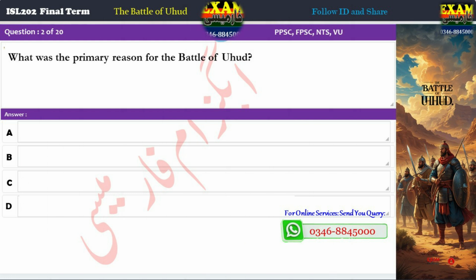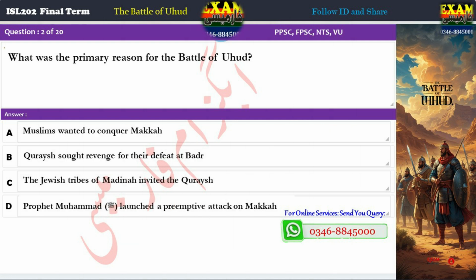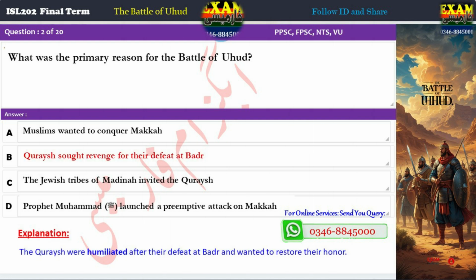Question 2. What was the primary reason for the Battle of Uhud? A. Muslims wanted to conquer Mecca. B. Quraysh sought revenge for their defeat at Badr. C. The Jewish tribes of Medina invited the Quraysh. D. Prophet Muhammad launched a preemptive attack on Mecca. Correct answer: B. Quraysh sought revenge for their defeat at Badr. Explanation: The Quraysh were humiliated after their defeat at Badr and wanted to restore their honor.